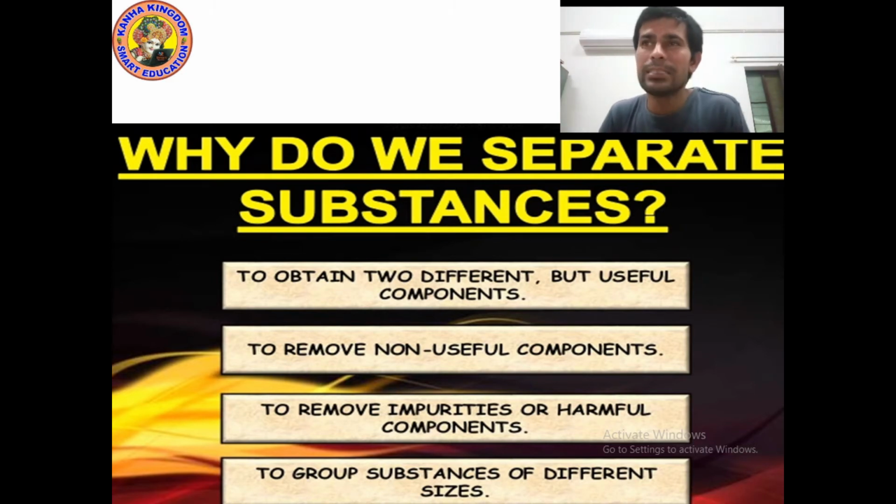So the first reason is to obtain two different but useful components. Obtain means to get, to receive.